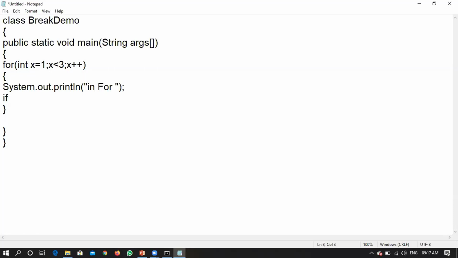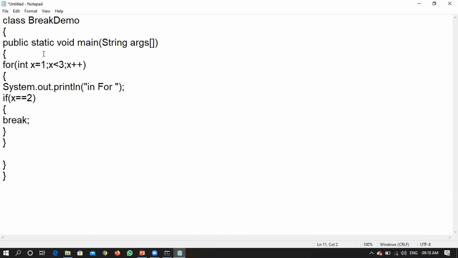Here I will write a condition: if x is equal to 2, then break.